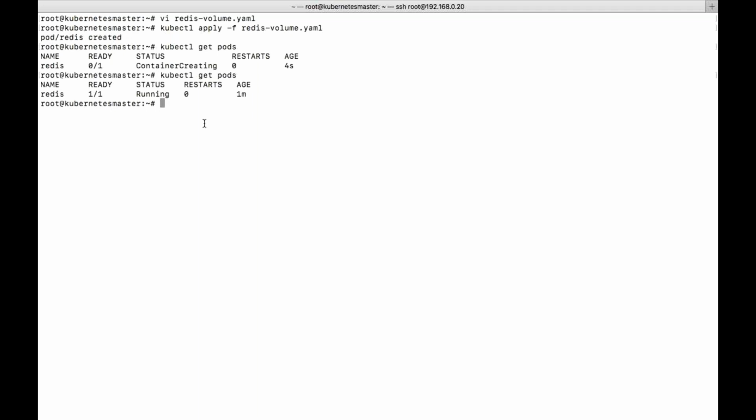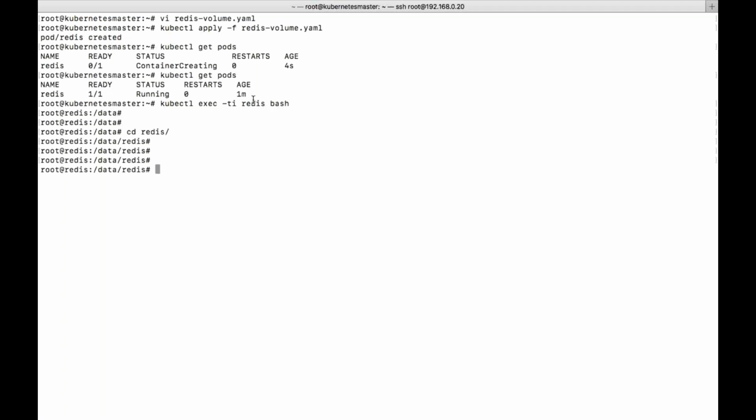So let us log into the pod. kubectl exec -ti, give the pod name. Since I have only one container, no need to give the -c option. Then bash. So you're logged into the container which is present in the pod. Let's go to the directory called redis. This is the actual directory where it is mounted to your volume.